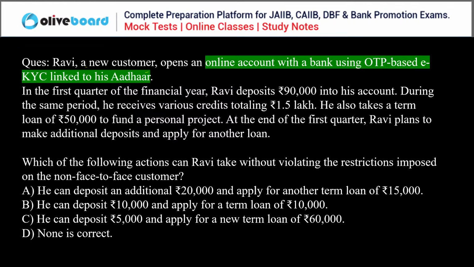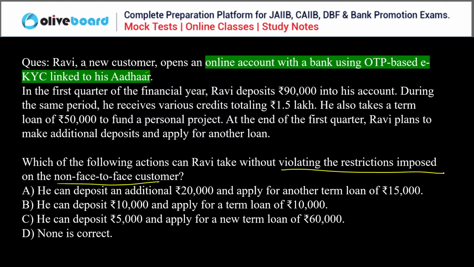In the first quarter of the financial year, Ravi deposited 90,000 in his account. During the same period, he received credits totaling 1.5 lakh. He also takes a term loan of 50,000 to fund a personal project. At the end of the first quarter, Ravi plans to make an additional deposit and apply for another loan. Which of the following actions can Ravi take without violating the restrictions imposed on non-face to face customers?